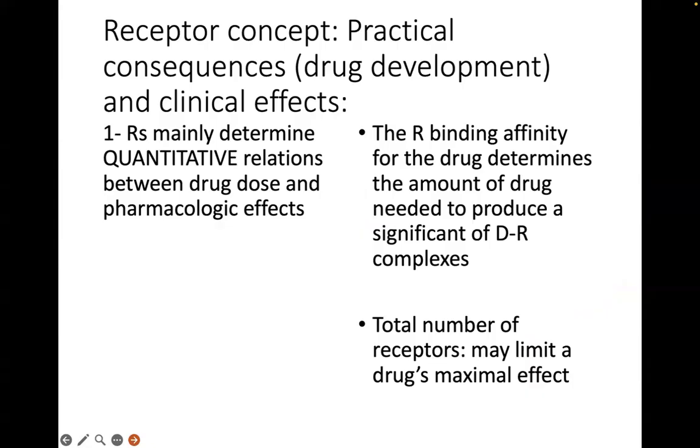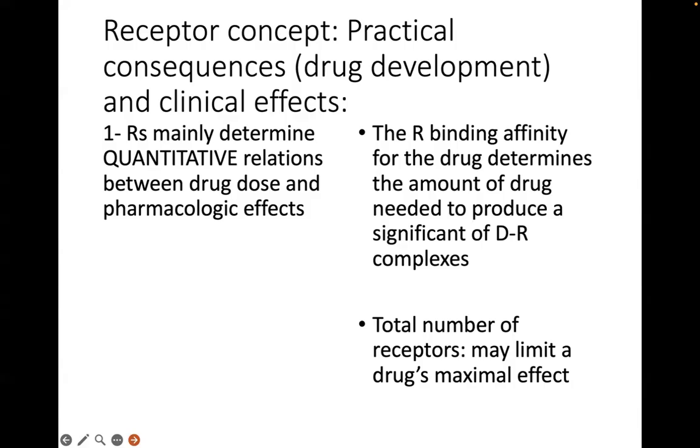So, number one, receptors mainly determine the quantitative relations between the drug dose and its pharmacologic effects, no? And we say that the affinity or the strength by which the drug binds to its receptor will determine the amount of drug that is needed to produce a significant amount or concentration of drug receptor complex, no?